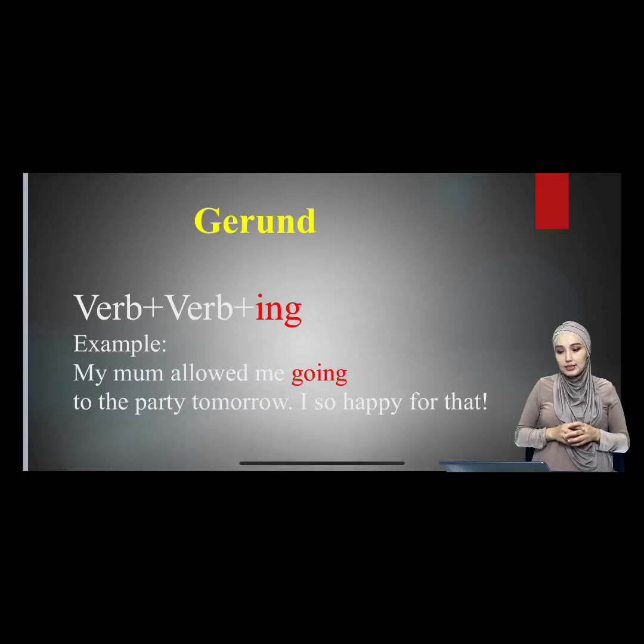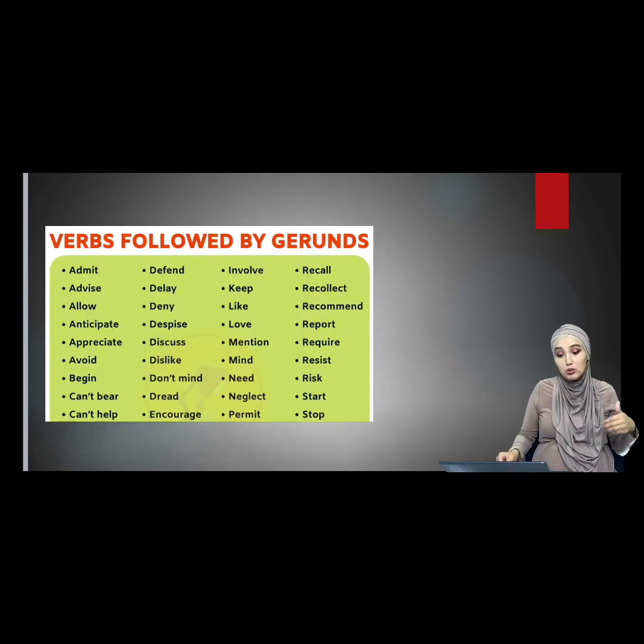So the next is about gerund. Gerund is only ing, which is put after the first verb, then a verb again, and ing for the second verb. So, for example, here are words like admit, advise, allow, anticipate, appreciate, avoid, begin, and so on. That's how you can see in the table. So you have to rewrite them in your copybook.